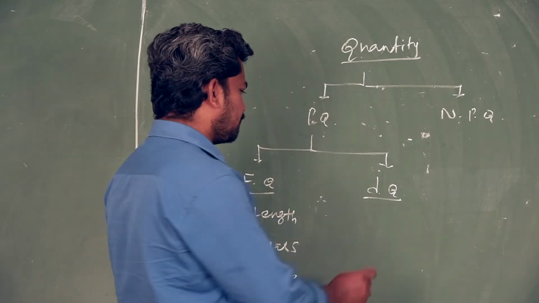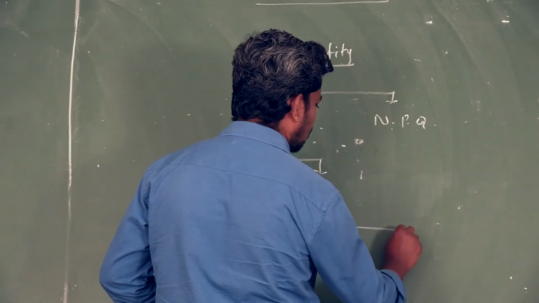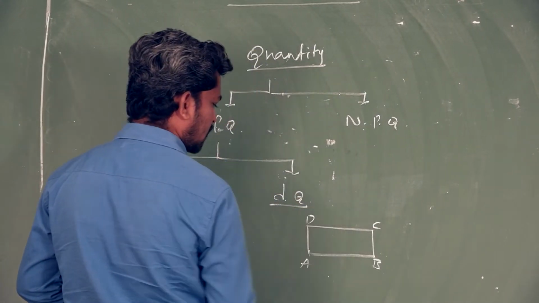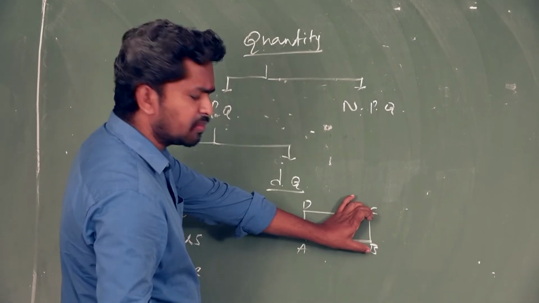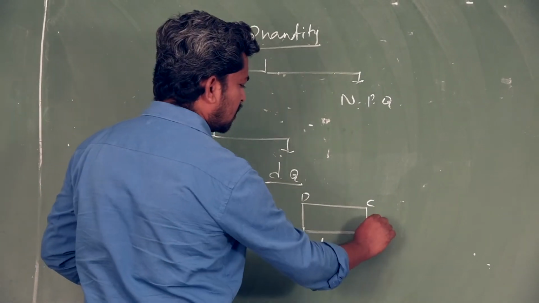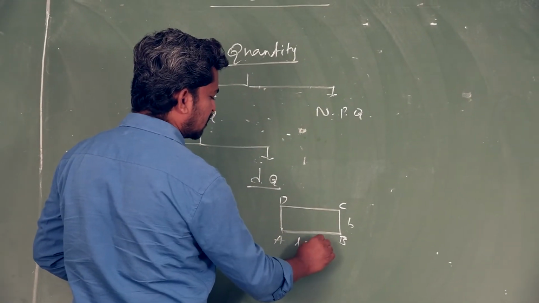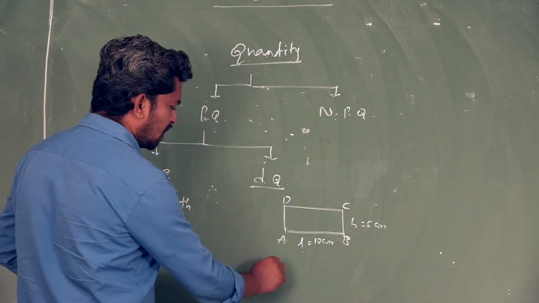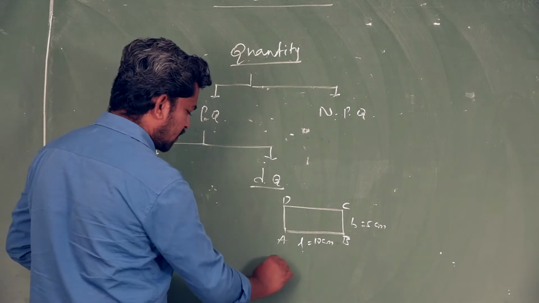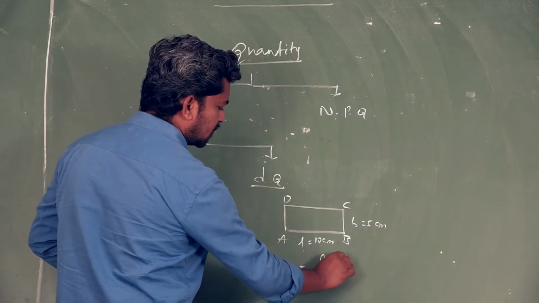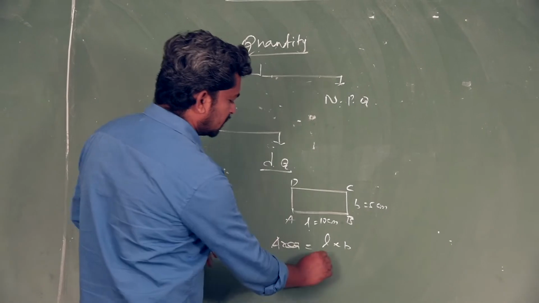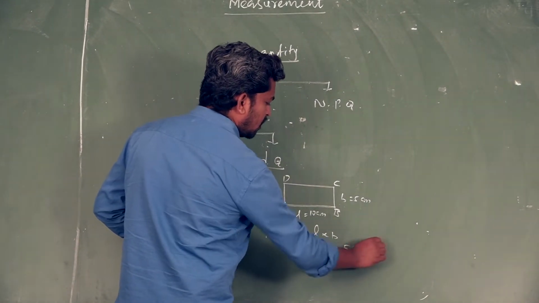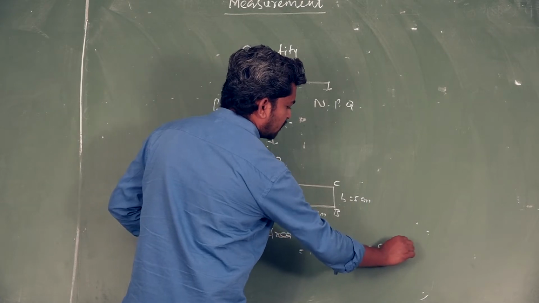For example, I want to take one rectangle. AB is the length and BC is the breadth. For example, length is 10 centimeter, breadth is 5 centimeter. So I want to calculate the area. Area equals length into breadth: 10 centimeter into 5 centimeter, which is equal to 50 centimeter square.